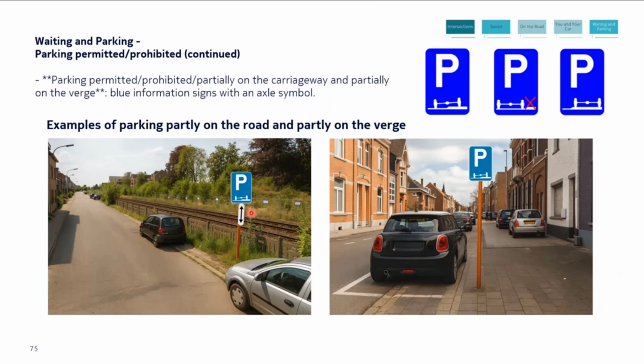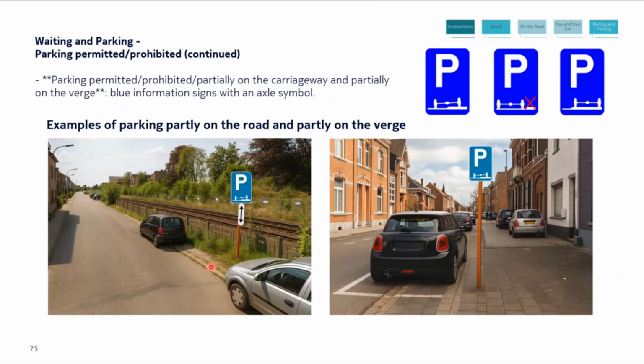Again, the same thing. This type of additional plate, the white plate, indicates that this board applies before this traffic sign and after this traffic sign on the entire stretch here. And this board applies on the side where it is put. So for example, this board does not apply on this side.